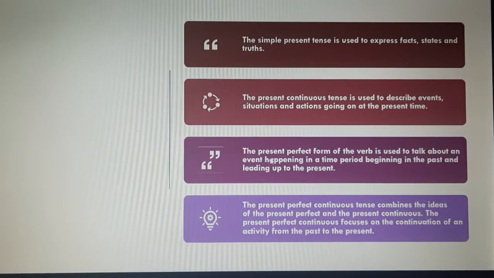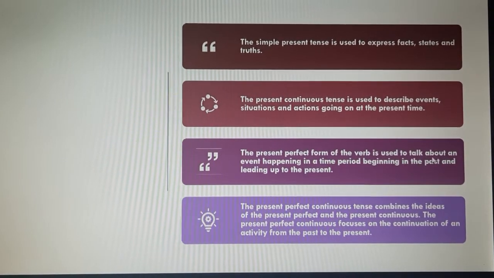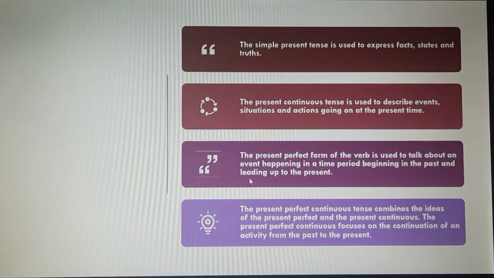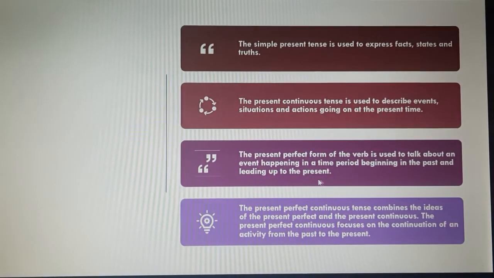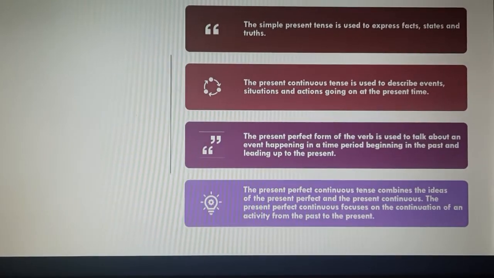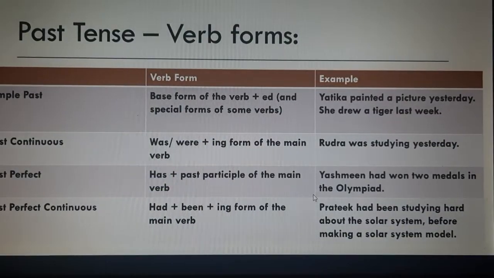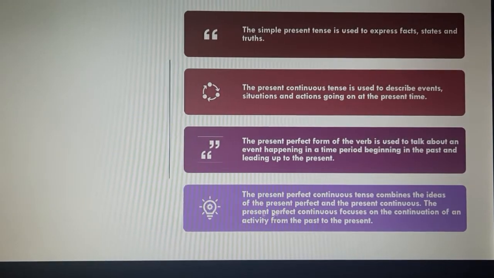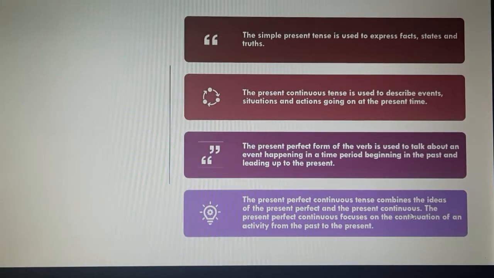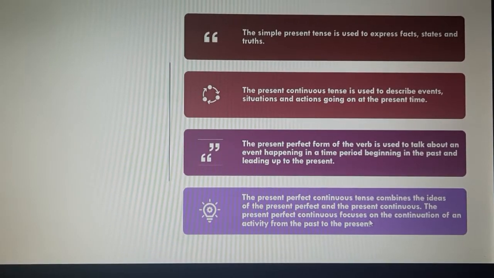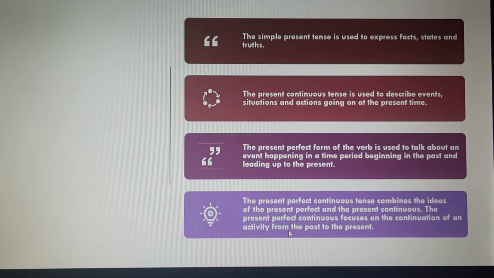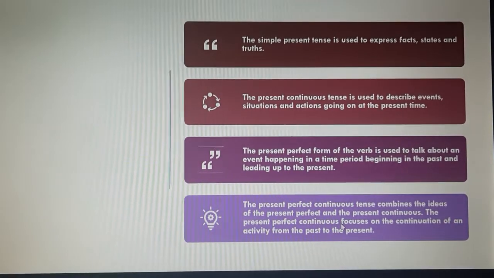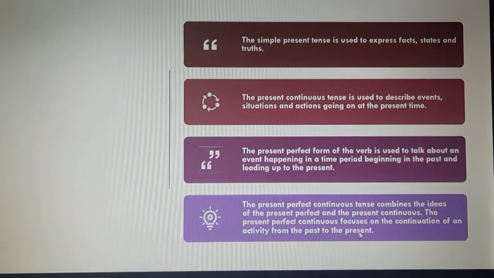And the next is the present perfect form of the verb, which is used to talk about an event happening in a time period beginning in the past and leading up to the present. And the last one is present perfect continuous tense, which combines the ideas of the present perfect and present continuous. The present perfect continuous focuses on the continuation of an activity from the past to the present. The activity or the action is continuous. It started in the past, but it is still going on in the present.